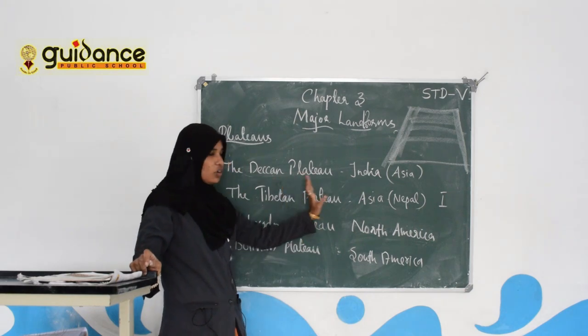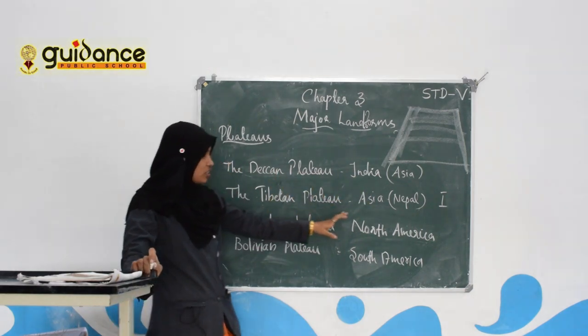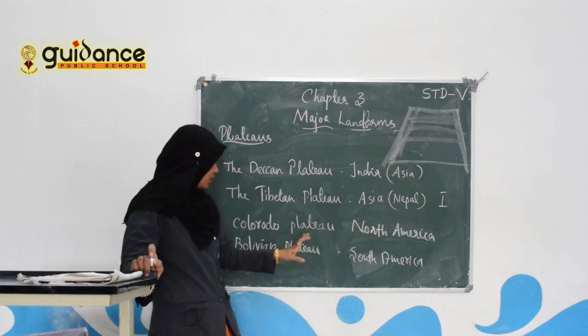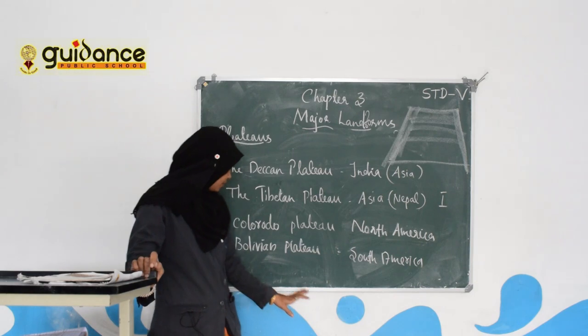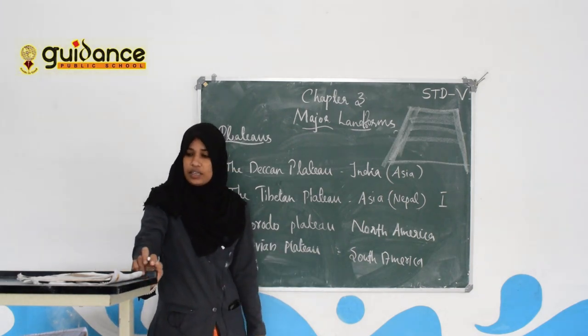The Deccan Plateau in India lies in the Asian continent.